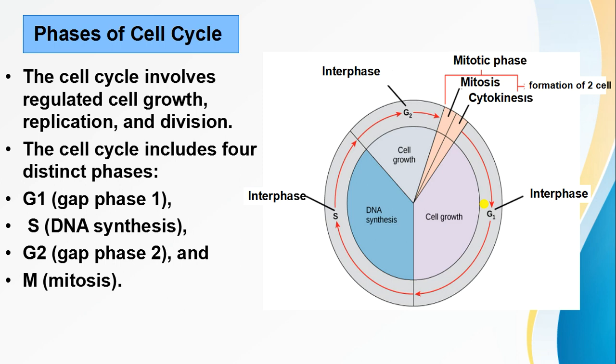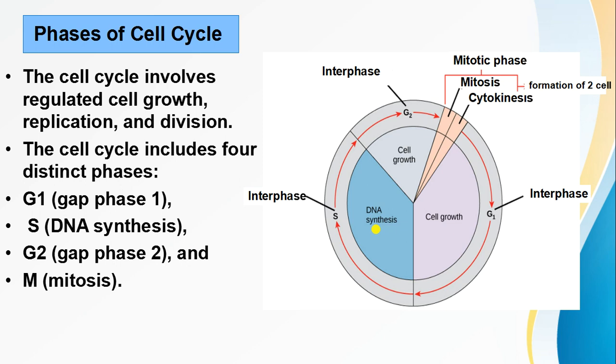Now we will see what happens in the S phase. This is our S phase. In this phase, friends, the DNA is replicated and the cell effectively doubles its DNA. DNA synthesis occurs in this phase, and the rate of transcription, that means formation of RNA and protein, goes down, because in this phase the cell needs to replicate its DNA only, not RNA and protein.